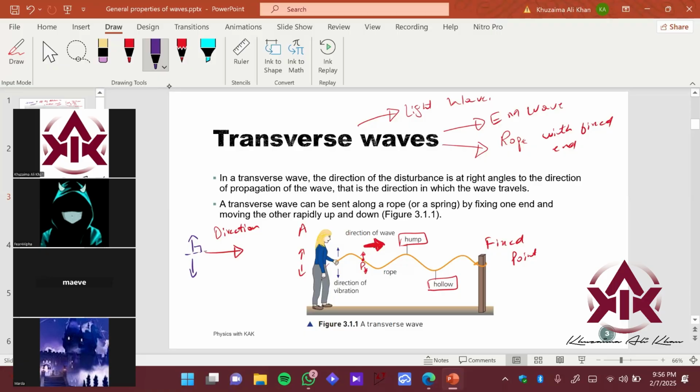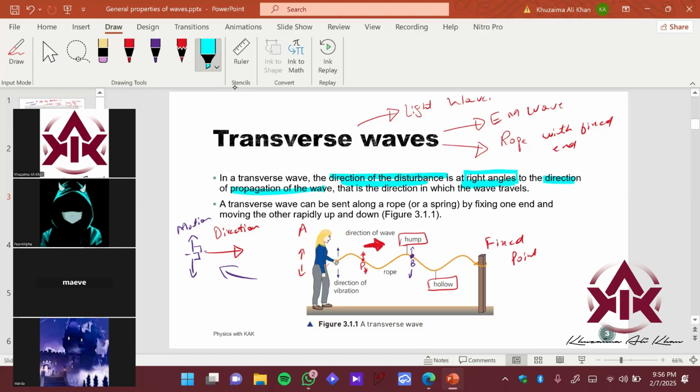If you extend this, you can see that it is forming a 90-degree angle between each other. This is the motion of the particles. If you take any particle at any point, let's say this particular point, particle B, again it is moving just up and down. If you find the angle again, it will form this same configuration over here. So what is a transverse wave? It is a wave in which the direction of disturbance, that is the particle motion, is at right angles to the direction of propagation of the wave, or the direction of the wave. Right angles is very important over here.